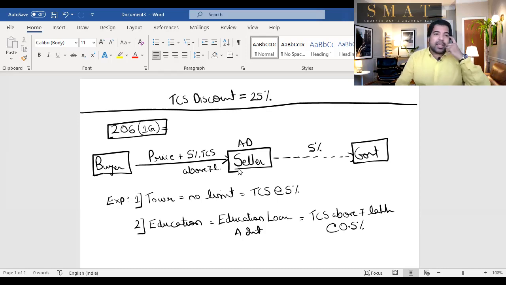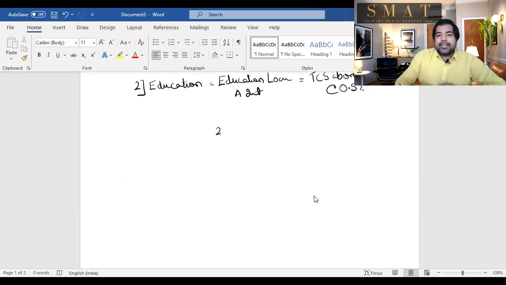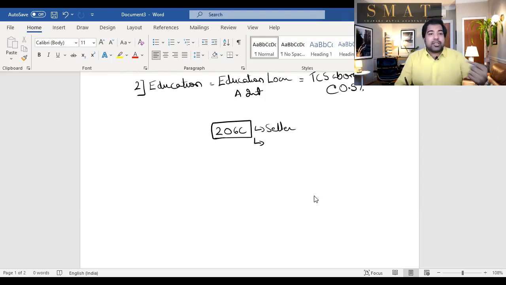Again, it is introduced only and only for your year. That's the first year of this, and hence I feel a question on this can definitely be asked in the exam. Quickly revise TCS and then do the examination question, guys. TCS, section 206C. TCS is collected by the seller. The main word is the seller. The seller collects it from the buyer and pays it to the government by the 7th of the next month. If he doesn't pay it, or collects it and then doesn't pay it, there is 1% interest per month or part of the month.